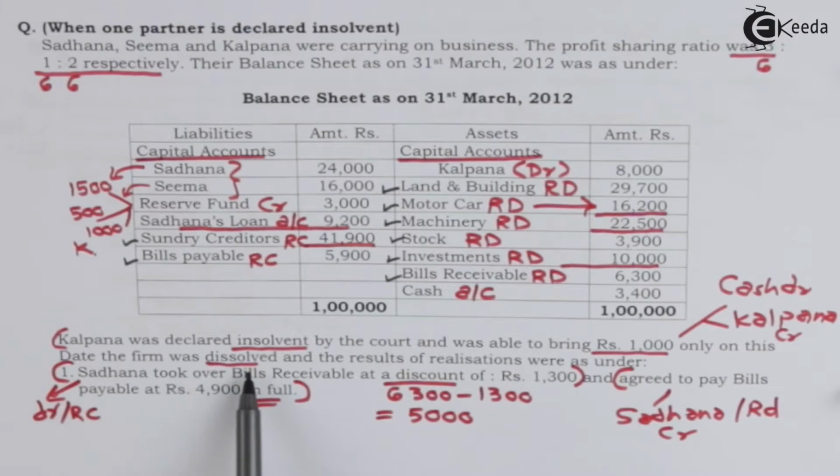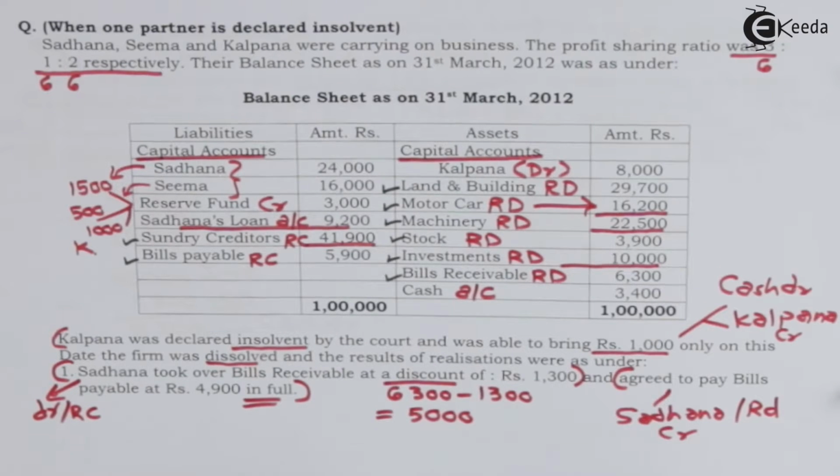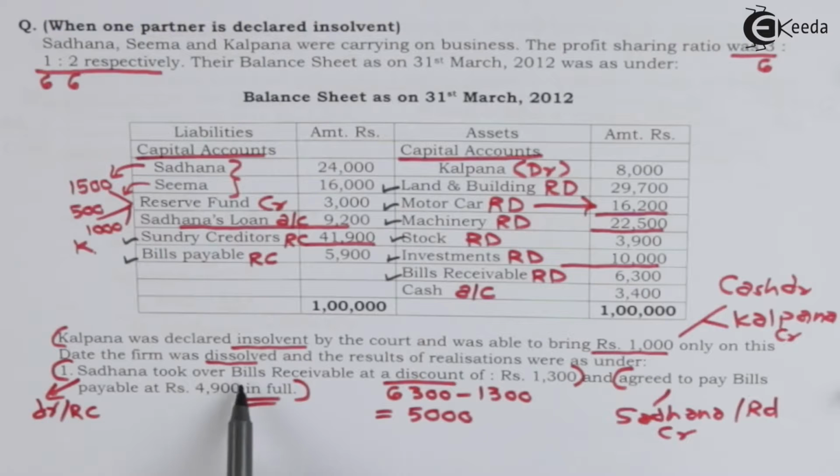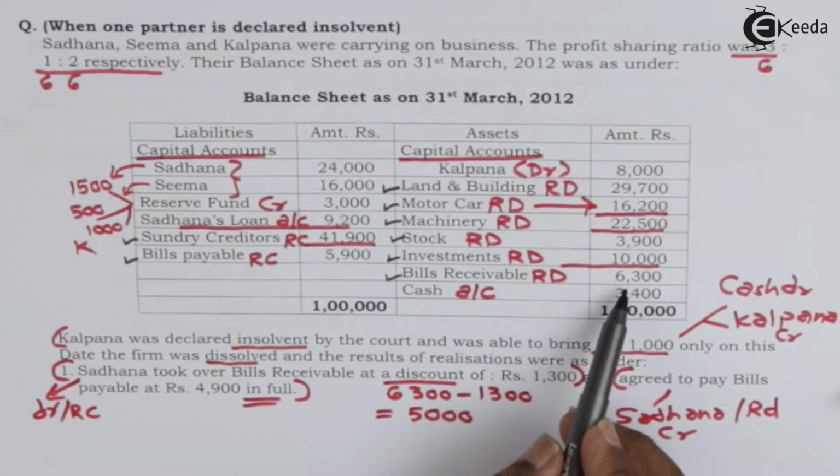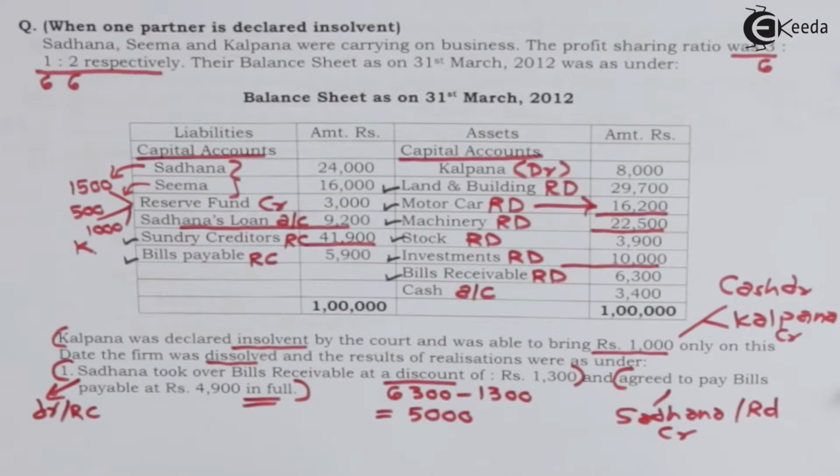On this date, the firm was dissolved and the results of realizations were as under. Sadhana took over bills receivable at a discount of 1,300. Bills receivable are of 6,300, less discount 1,300. That means she took it for 5,000. This will be debited to Sadhana's capital account and credited to realization account.